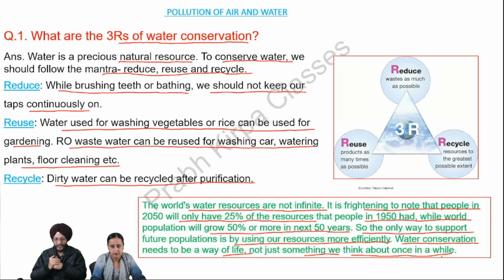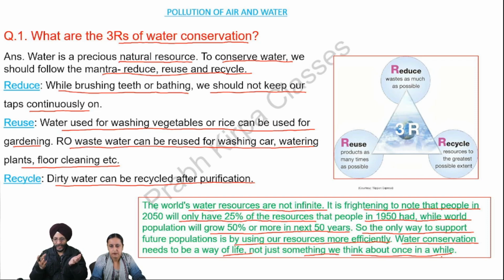It often happens that when we use water for brushing teeth or bathing, we keep the tap on. It wastes a lot of water. We should always think of those persons living in remote areas or remote villages who do not have access to drinking water. The amount of water which is available underground is decreasing day by day. So next point, reuse. We can use the water which we have used for washing vegetables. We can use the same water for gardening.